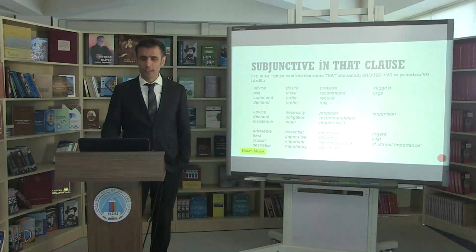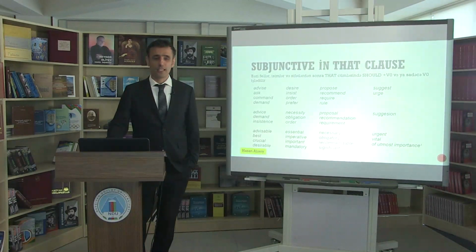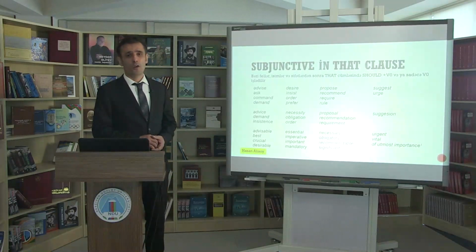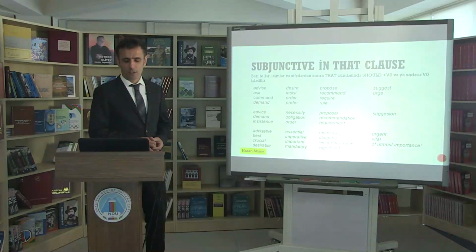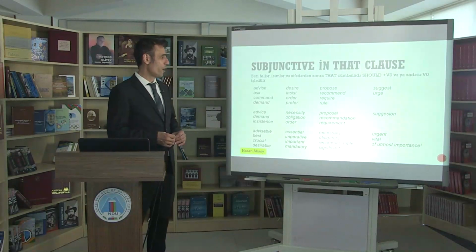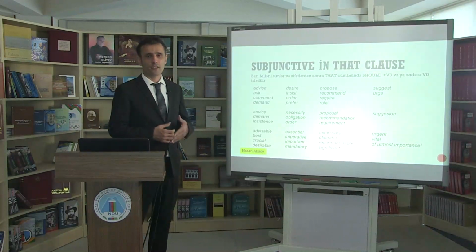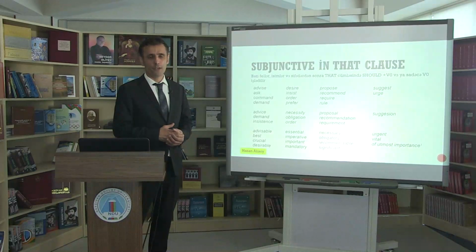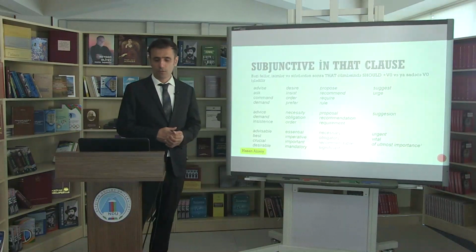So the subjunctive can also be used in that-clauses. After these verbs, we can use the subjunctive mood in noun clauses. They are verbs of advising, recommending, offering, or insisting something to somebody.